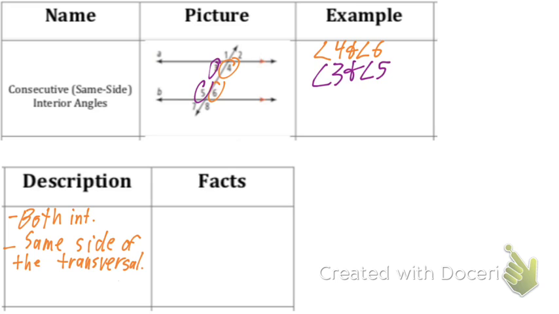Now, they can be called both consecutive and same side. Typically, I'm going to call them same side more often than not. But I just want you to know that they could be called by either description, okay? Does it make sense why they're consecutive? Yes. Because if you're going from 3 to 5, they're on the same side of the transversal, or they're consecutive, just in a row. You're not crossing anything. Okay.